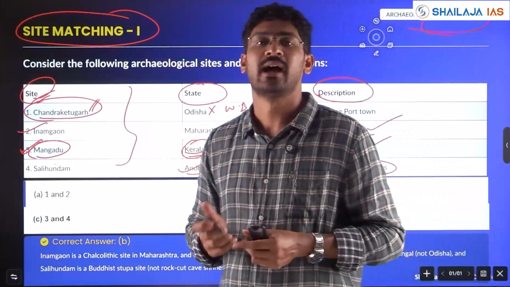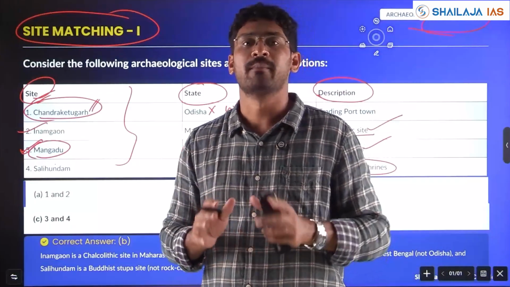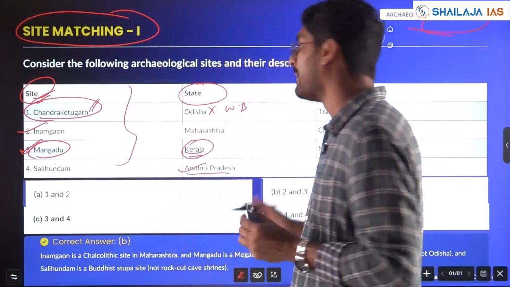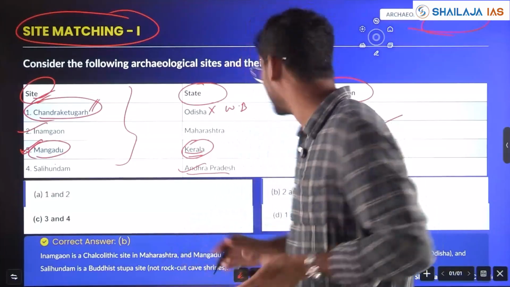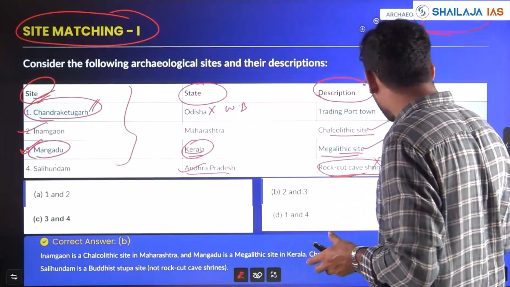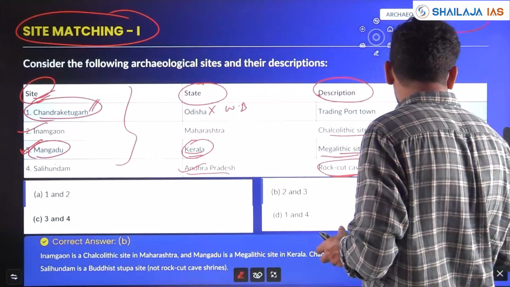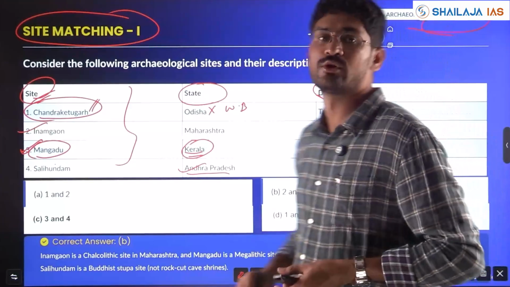Mainly in India, Ajanta, Ellora, right? In Maharashtra, Madhya Pradesh region. In Amaravati, or in Andhra Pradesh, you find Buddhist stupas. Therefore, rock cut shrines is a wrong description given for the fourth site.